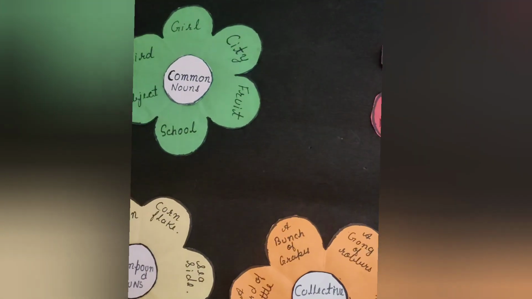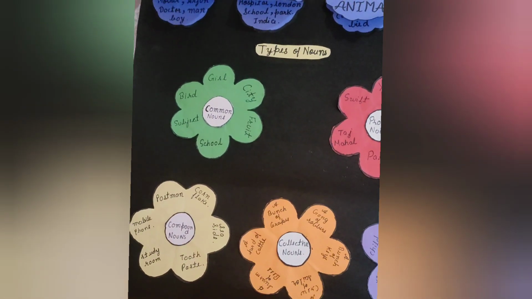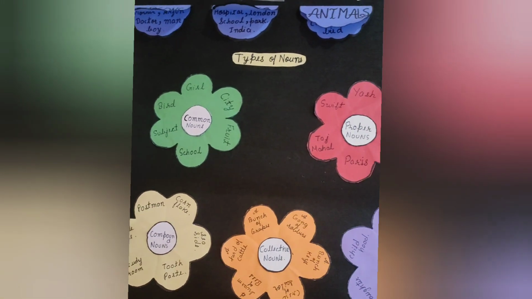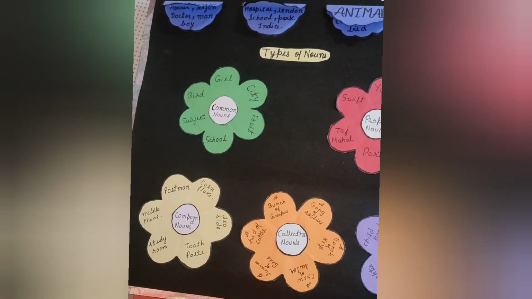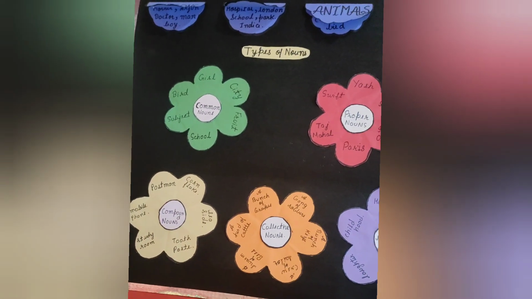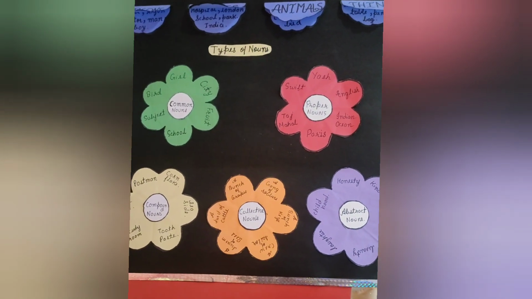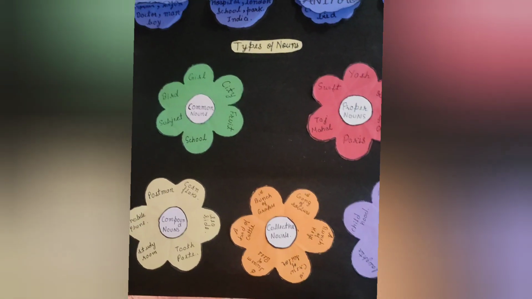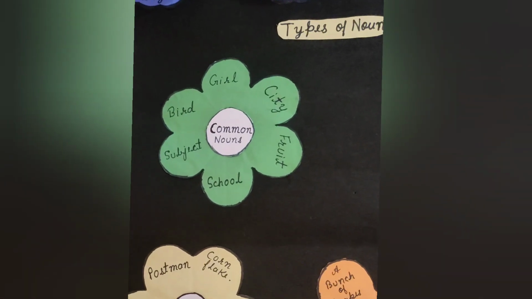So there are different types of noun. First we are going to see about common noun. Common nouns denote common items and common name of any person, place, animal or thing, like girl, city, fruit, bird. These are examples of common noun.